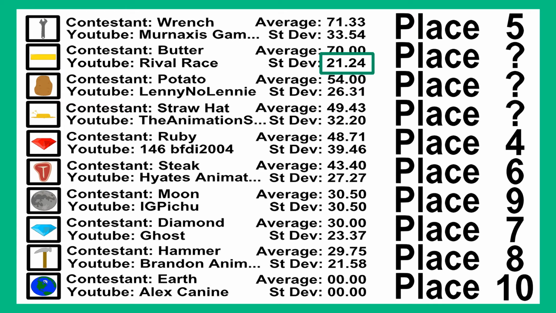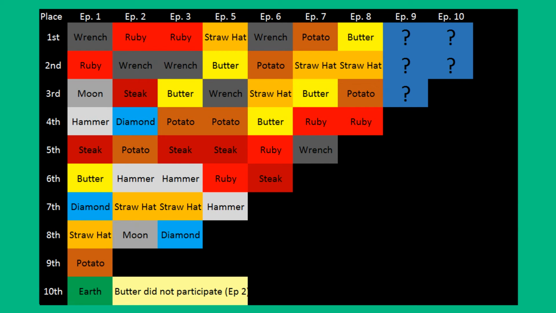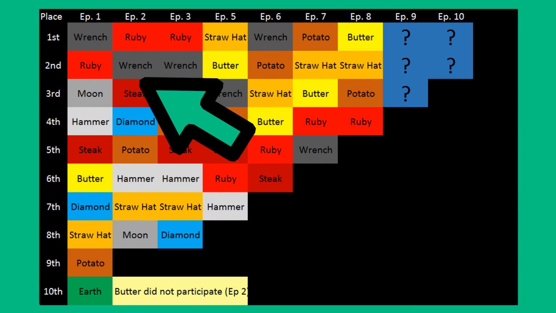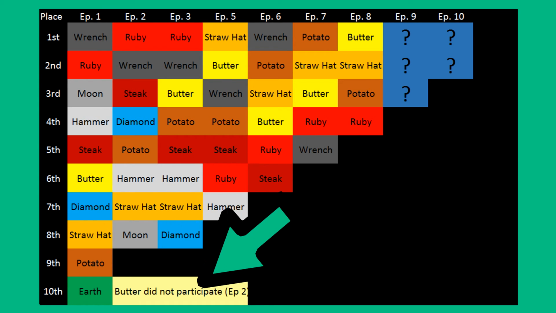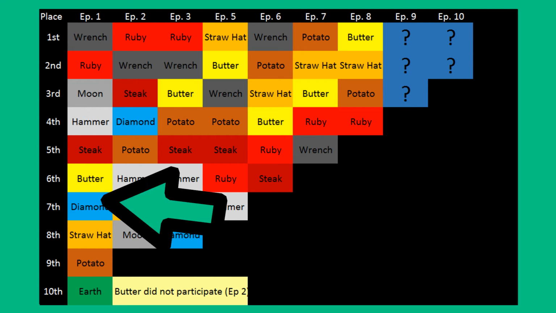Let's move on to the next chart that shows the places that all the contestants got in each episode. And here it is. The first thing that you might notice is that there's not enough people in episode 2. But that's because, if you remember, I let Butter not do the challenge. That's because he was unfairly eliminated in episode 1, but I brought him back. But 2 of the paths you see here are my favorite. My favorites are Potato and Ruby.